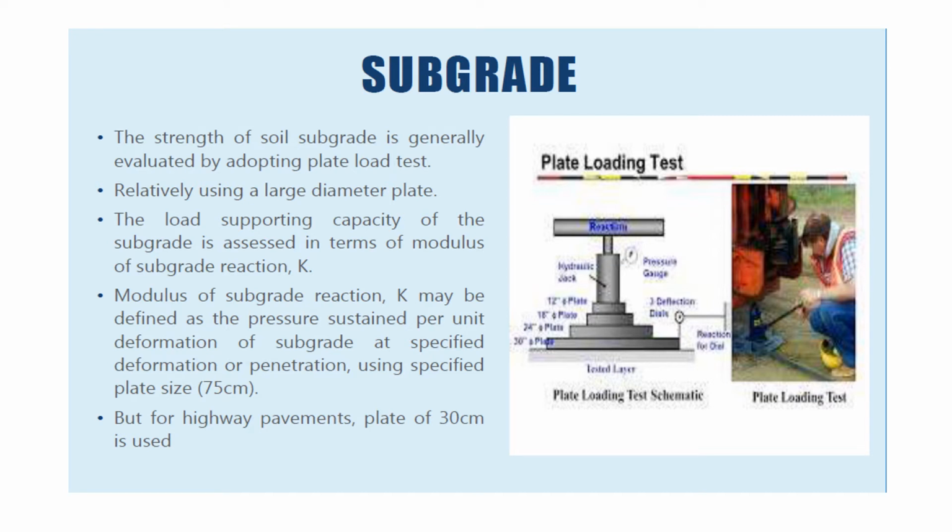Subgrade. The strength of soil subgrade is generally evaluated by a plate load test, using a relatively large diameter plate, that is, a 75 cm diameter plate. The load supporting capacity of the subgrade is assessed in terms of modulus of subgrade reaction, denoted by K. The modulus of subgrade reaction K may be defined as the pressure sustained per unit deformation of subgrade at a specified deformation or penetration using a specified plate size. The standard plate size used for the plate load test is 75 cm, but for highway pavements a plate of 30 cm can also be used.